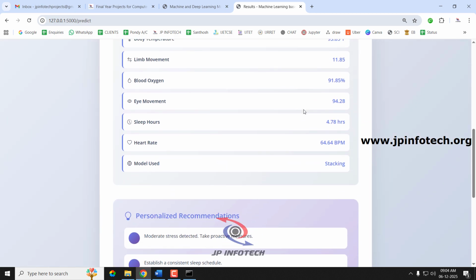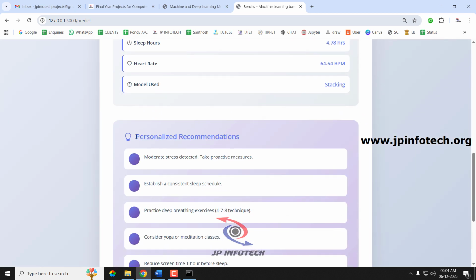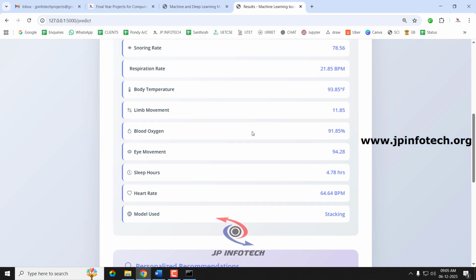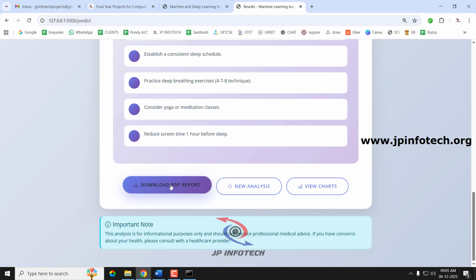These are all the input parameters I have given, and you can see the personalized recommendations here: moderate stress detected. So take proactive measures, establish a consistent sleep schedule, practice deep breathing exercise 4, 7, 8 technique, consider yoga or meditation classes, reduce screen time 1 hour before sleep. So these are all the personalized recommendations that are provided for this case and class.